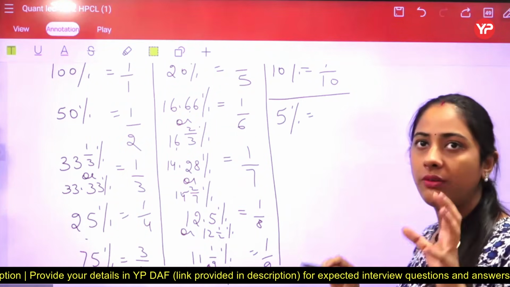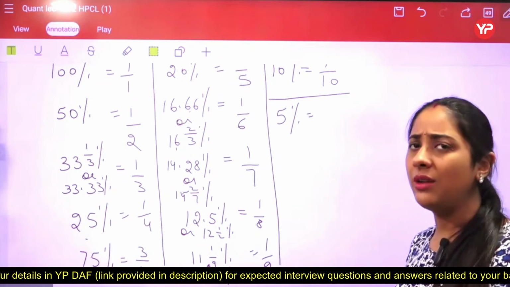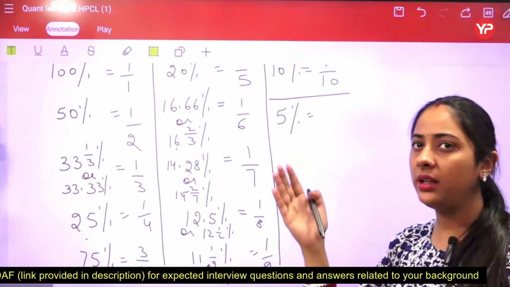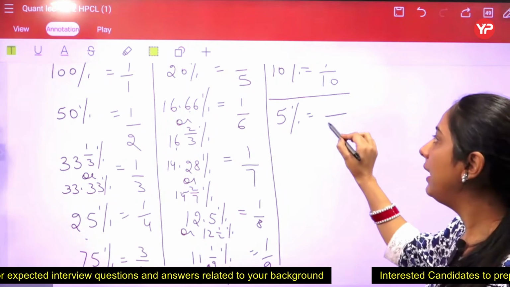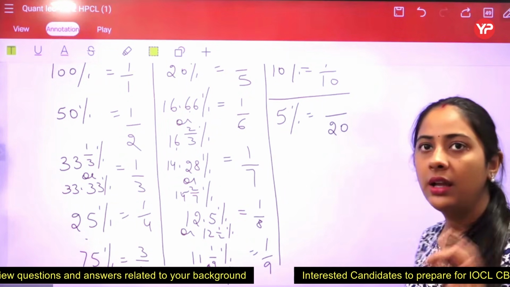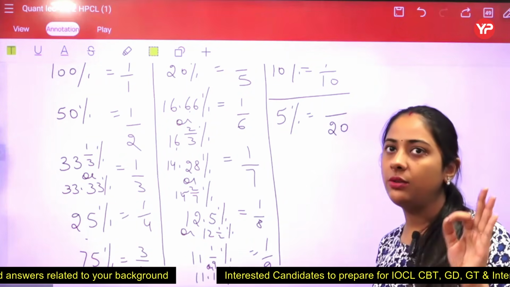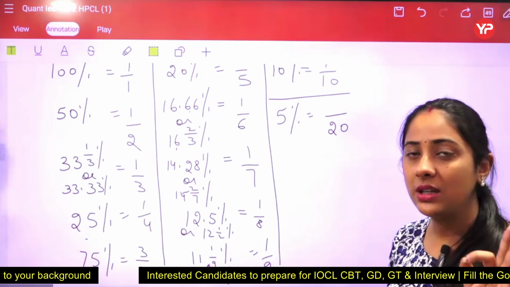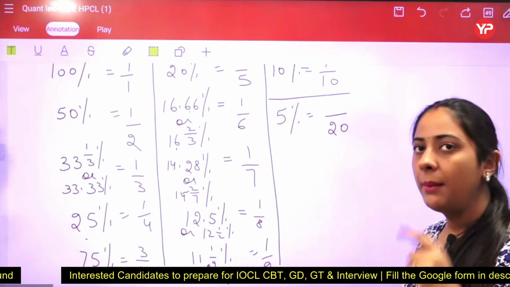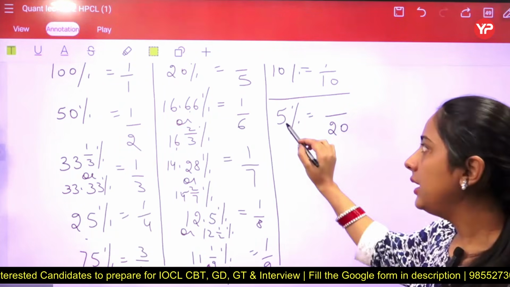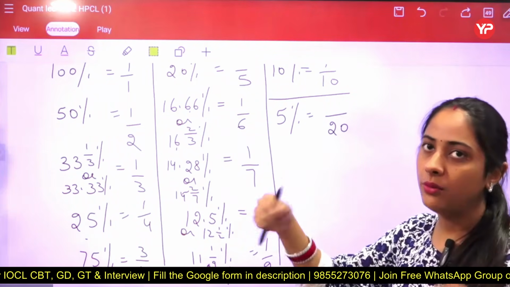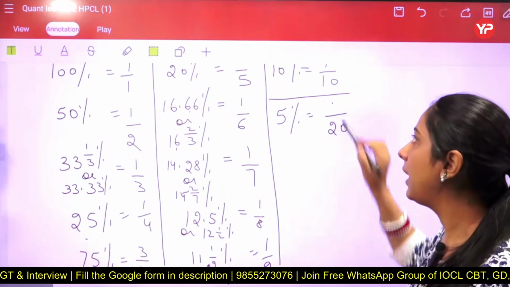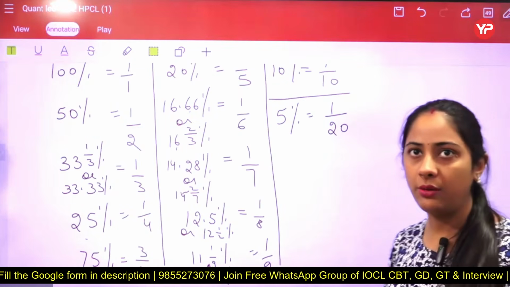If you have to write a fraction of this, you can do 5/100. But if you know what it equals, your time will be saved. Whenever the unit digit is 5, the denominator is always 20. In the numerator, you see where it goes on the table of 5. Like 5 on the table of 5 comes at 1, so the fraction is 1/20.